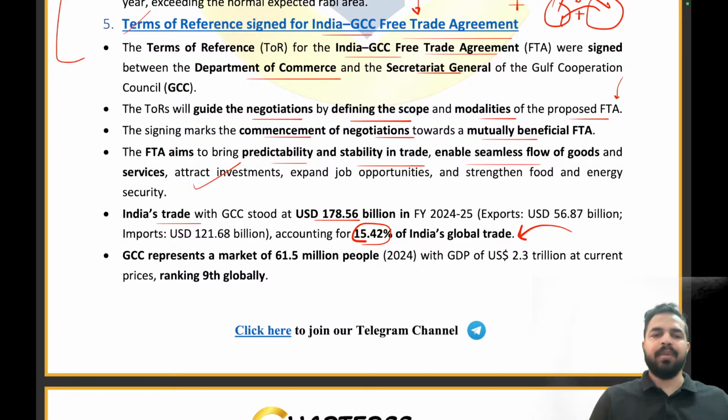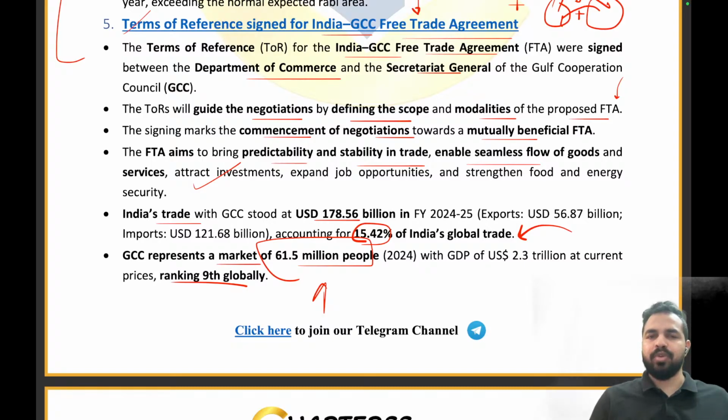And the GCC represents a market of 61.5 million people, so we are targeting a very big market for our products. At present, it ranks ninth globally. That's why we are focusing on this free trade agreement with the Gulf Cooperation Council.